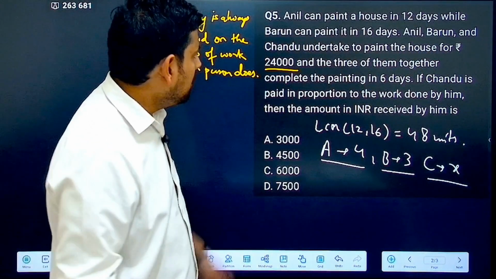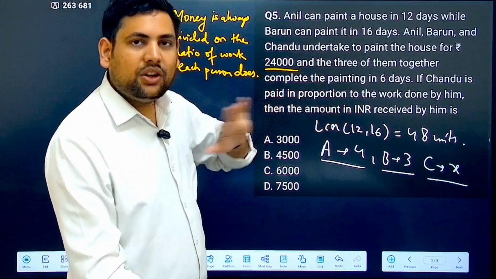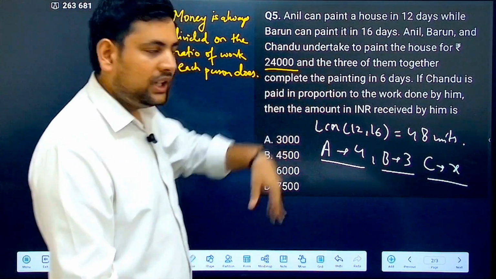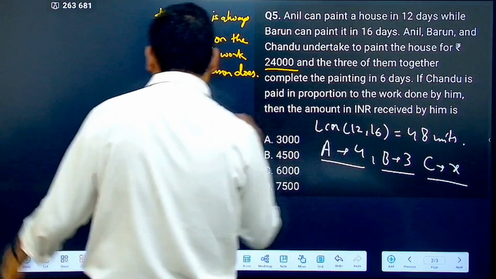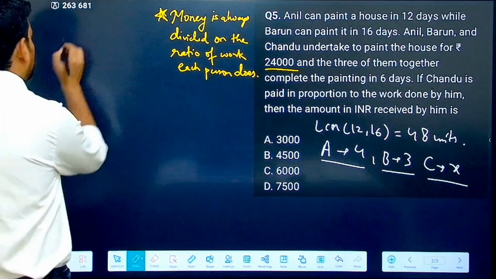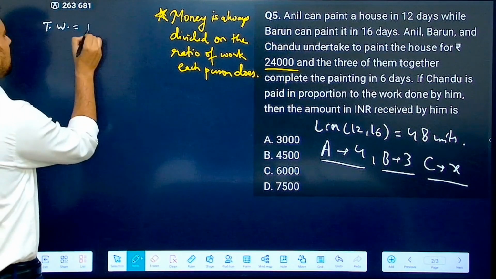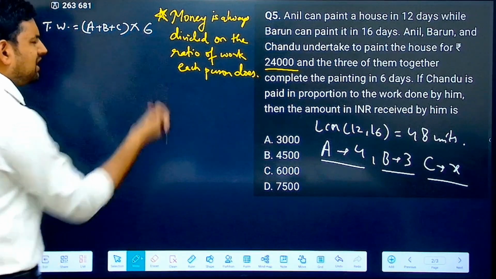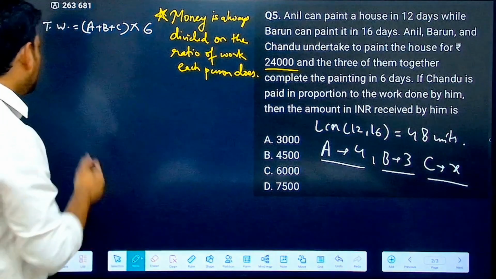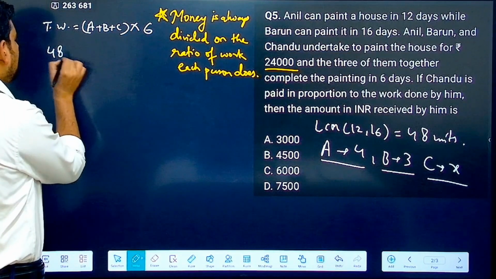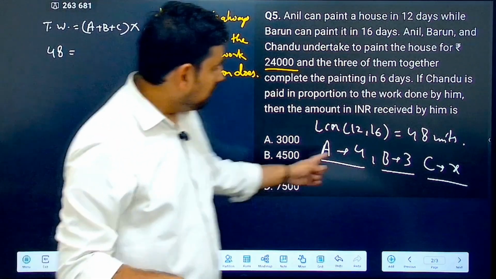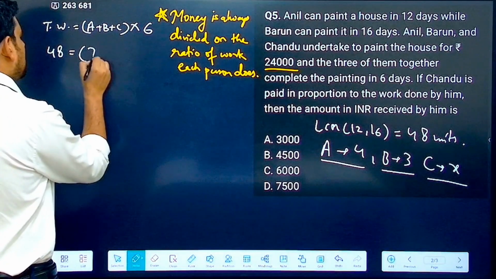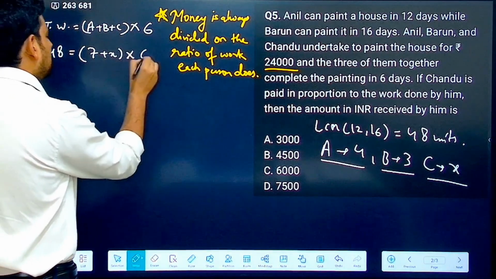Correct? Does not matter. Now it says all three of them work together for 6 days and they are able to complete the work. Now what is the total work? So total work, I'm writing it here. Total work is equal to efficiency of A, B, C, and how many days they work? 6 days. Simple. Now total work is 48. What is A? A is 4. 4 plus 3, 7. 7 plus X. So here you got 7 plus X into 6.